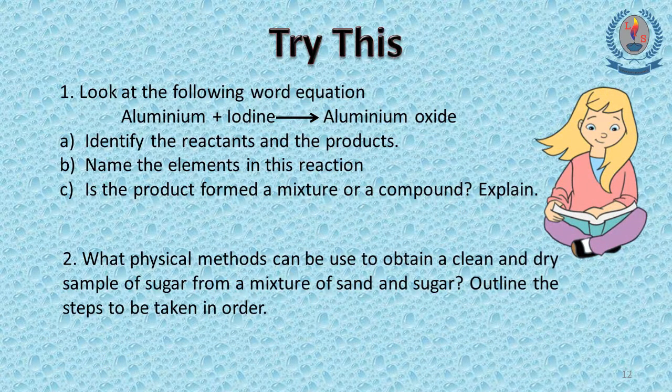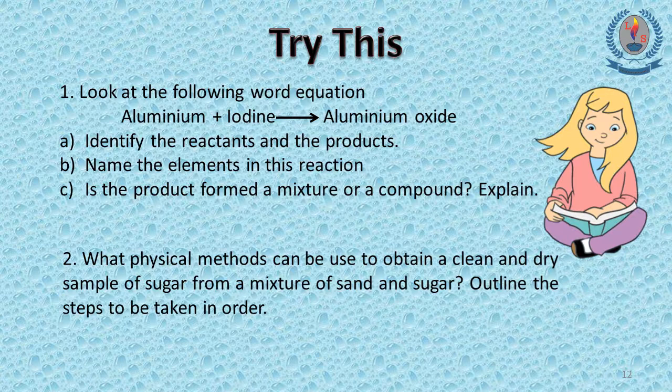Okay, this is the time to check your knowledge. So look at the following word equation. Aluminium plus iodine, they make aluminium iodide. You need to identify the reactants and products there, and name the elements in this reaction. And is the product formed a mixture or a compound?